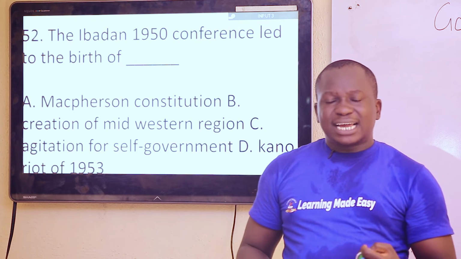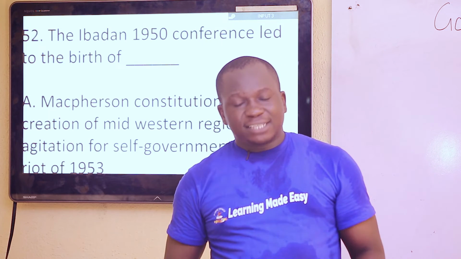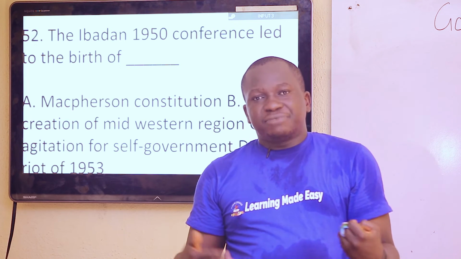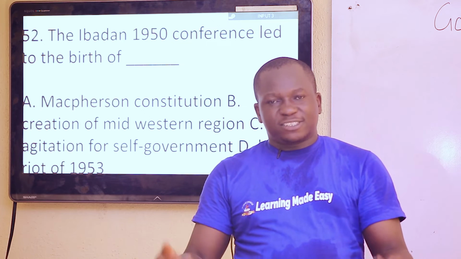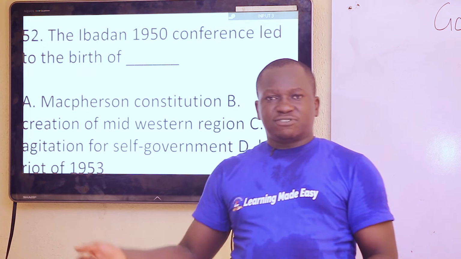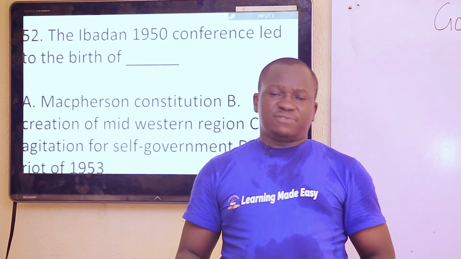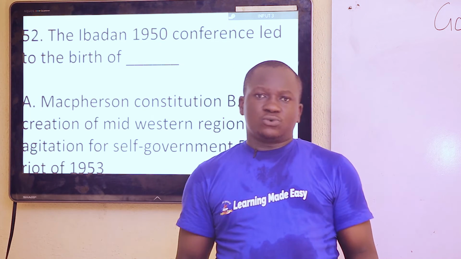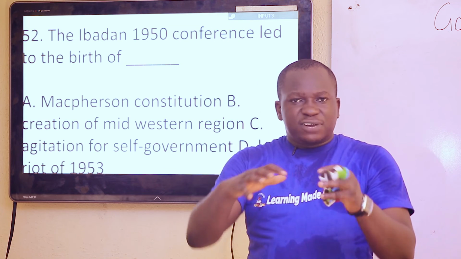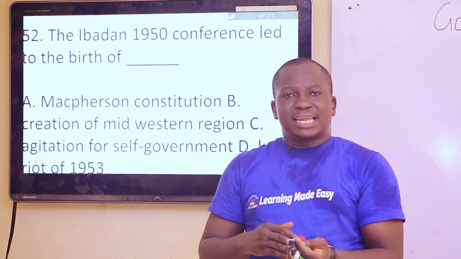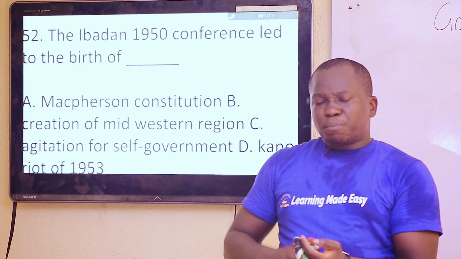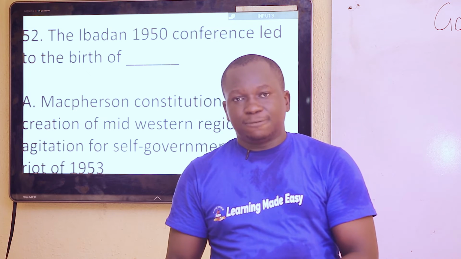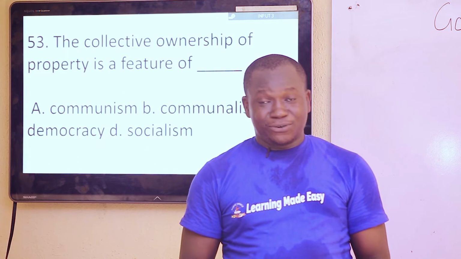So when Arthur Richards left, John Macpherson came, and he intended to draft a better and a richer and a more inclusive and more participatory constitution in 1951. So he went around the country in 1950 and organized a conference in Ibadan whereby certain conclusions were reached. And this Constitutional Conference of 1950 was going to be like a prelude to the Constitution of 1951 called Macpherson Constitution.